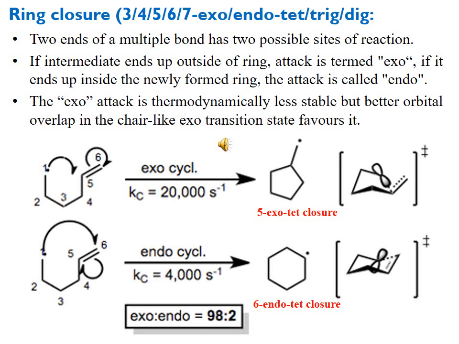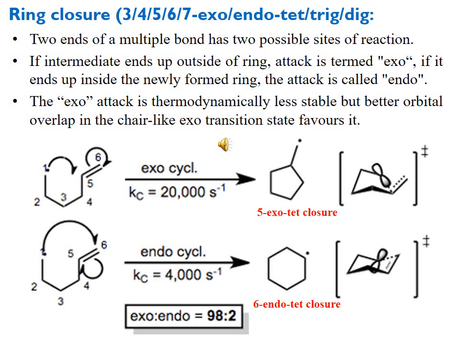The exo attack is thermodynamically less stable, but better orbital overlap in the chair-like exo transition state favors its formation. So in most reactions, exo is favored over endo. Here you can see the ratio written at the bottom of this slide. Exo to endo is 98 to 2% for this reaction. So a large difference here. So exo, due to more favorable conditions, moves in a better way as compared to endo attack.